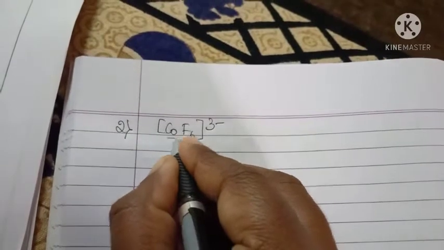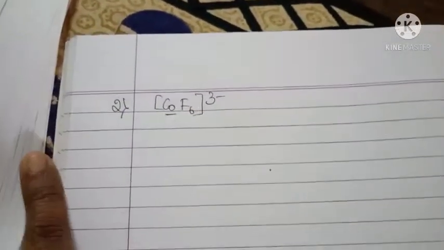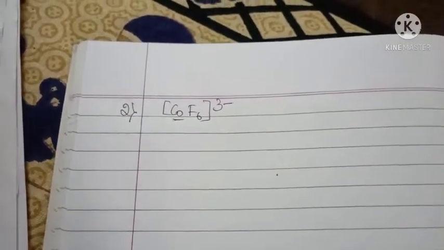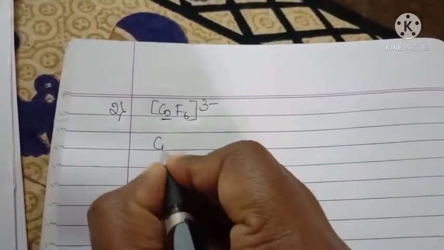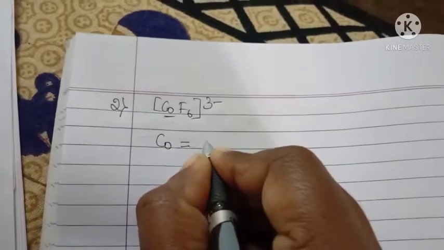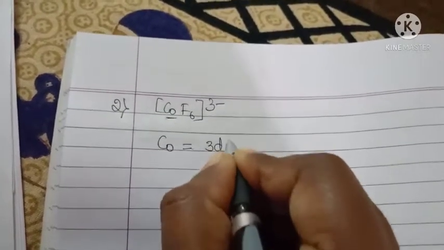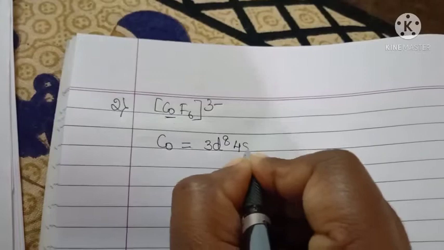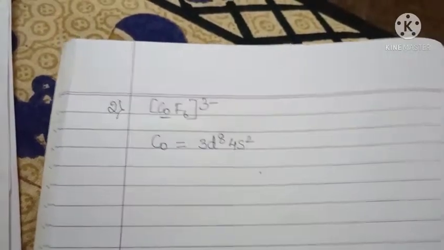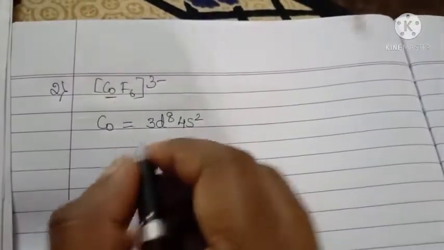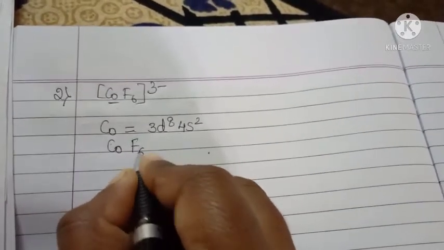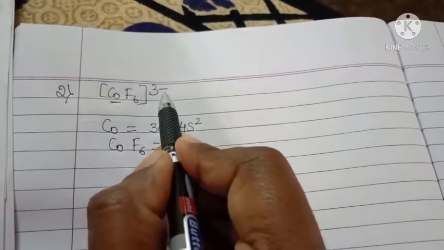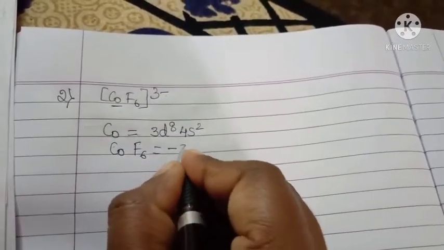The second one is hexafluorocobalt 3 ion. Here this is the central metal atom. For cobalt the outermost electronic configuration is 3d8 4s2. Here you have to calculate the oxidation number. CoF6, how much charge is there? -3.